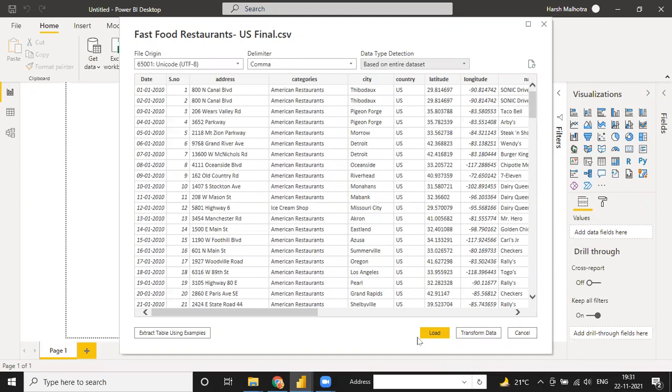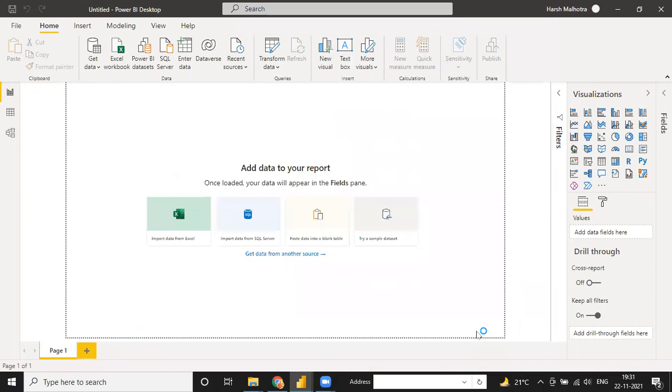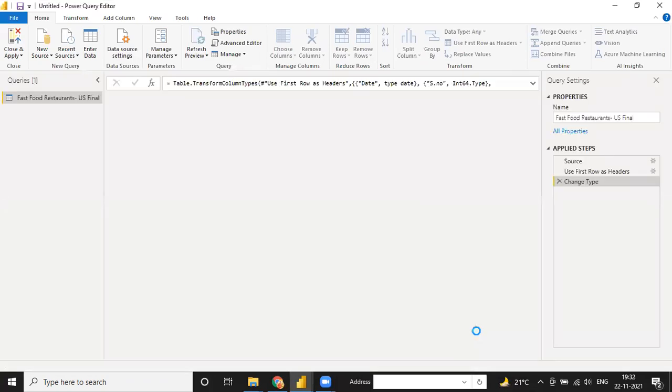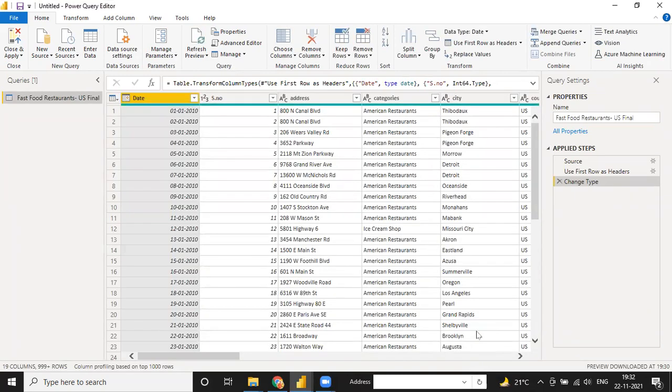But right now I am going to change something in my data. So I'm going to transform data. When you click Transform Data, a new Power BI window will open, and this window is named Power BI Kitchen. In layman's language, we talk about the Power BI Kitchen. Kitchen means Power Query Editor. Suppose we want to change or remove any column or filter anything, then we have to do it in this window. See, this window's name is Power Query Editor.